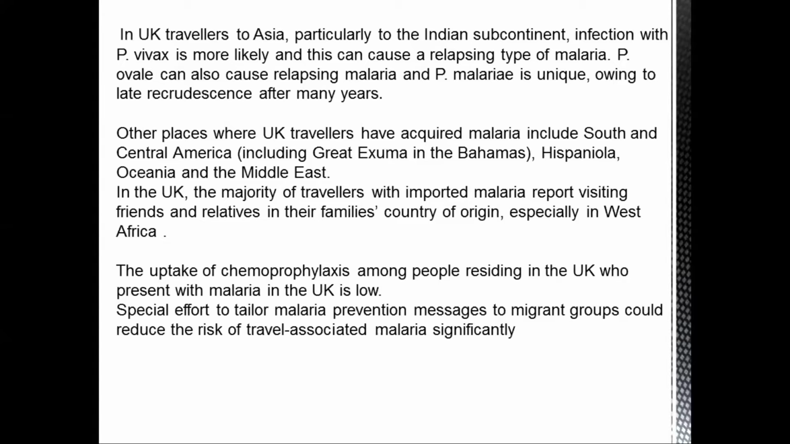So in order to prevent malaria, we need to take certain precautions in the form of chemoprophylaxis among people who are residing in the UK. The number of people who present with malaria in the UK is low. Special efforts are being taken to give malaria prevention messages to migrant groups, to reduce the risk of travel-associated malaria significantly.